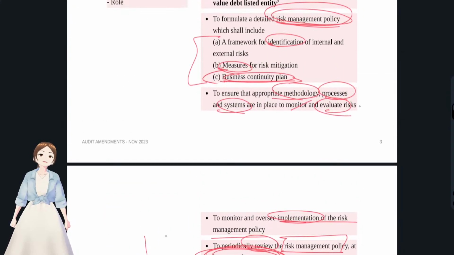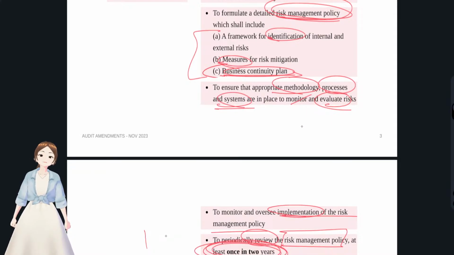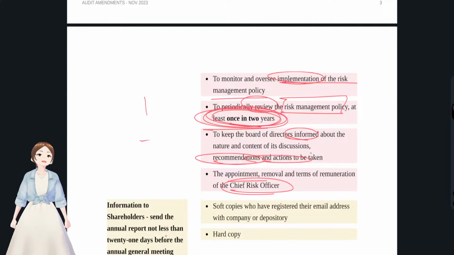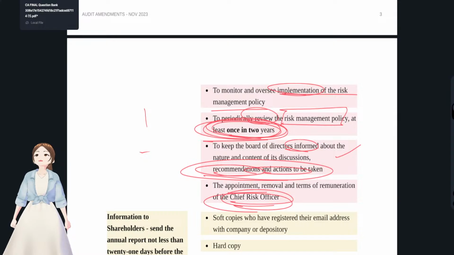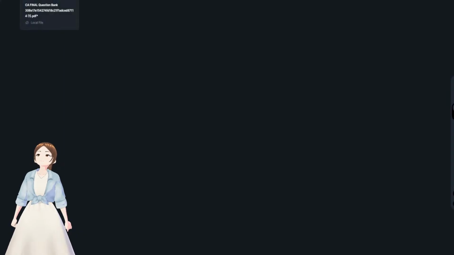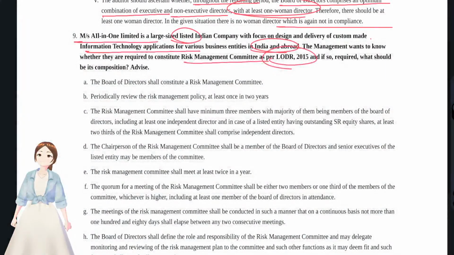And what else do they do? They check whether the process and systems are there in order to evaluate the risk or not. They communicate to the board of directors the recommendations and actions, and they see to the appointment of the chief risk officer. That's it. These were simple points with regards to the risk management committee.